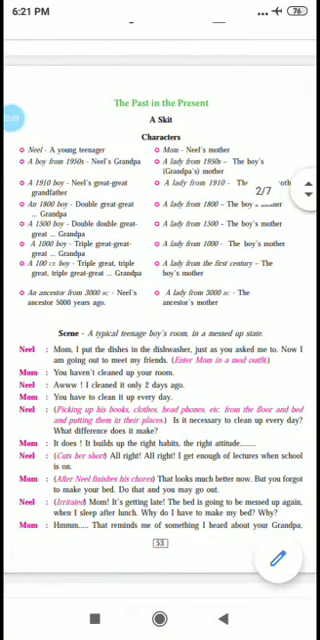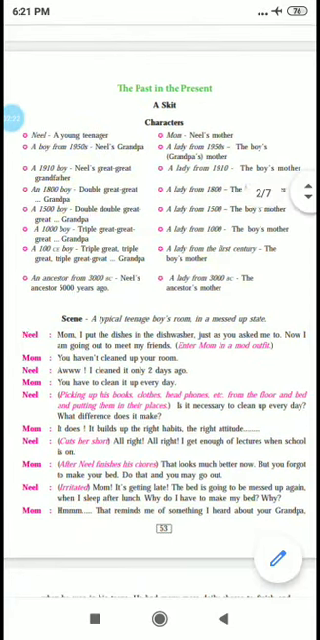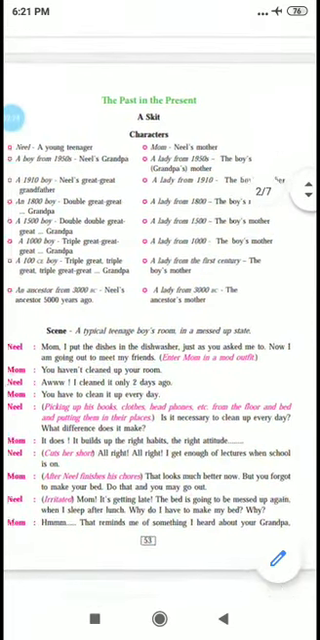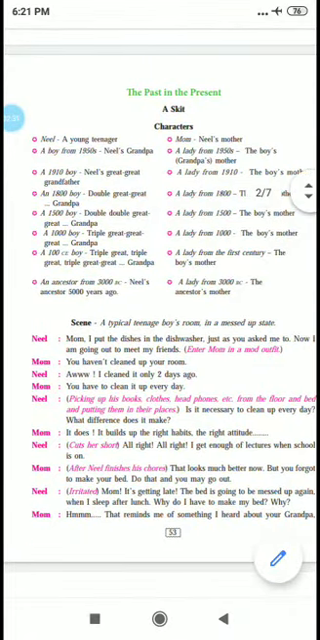Then we come to a 100th century boy, triple great triple great great grandpa, and obviously his mother. And we also go back to before Christ, an ancestor from 3000 BC, that is Neil's ancestor 5000 years ago, and obviously his mother. Let us see how the example goes on. It is a skit, so it is performed on the stage, in a dialogue form. So we'll just read it now.